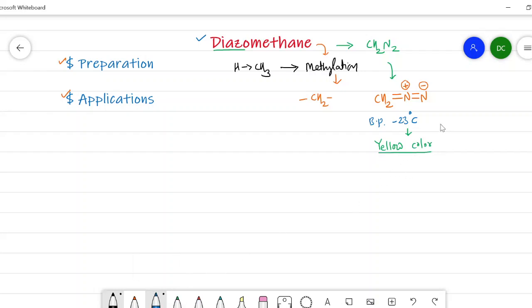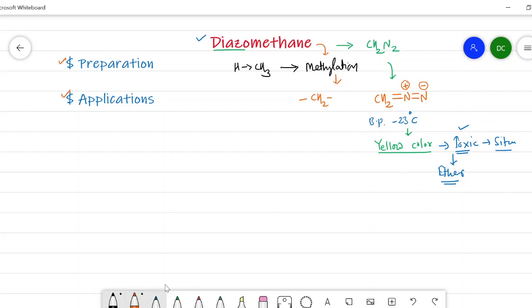That's why the preparation of diazomethane is carried out in situ. It means that it is prepared when it is required and within the reaction, and due to the toxic nature, all the reactions of diazomethane are carried out in ether as a solvent. These are the physical properties of diazomethane.